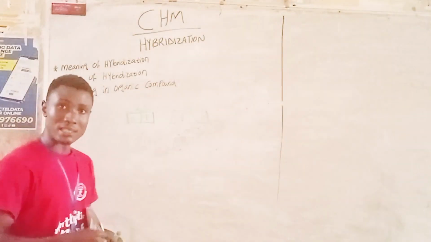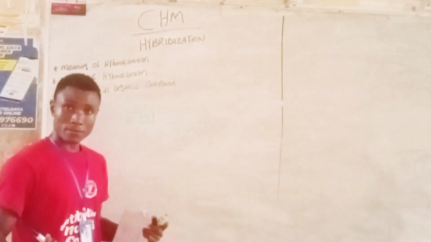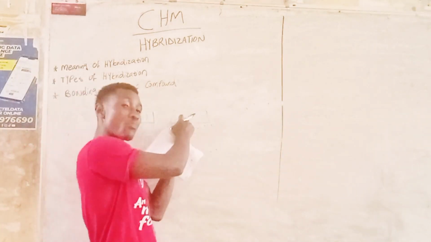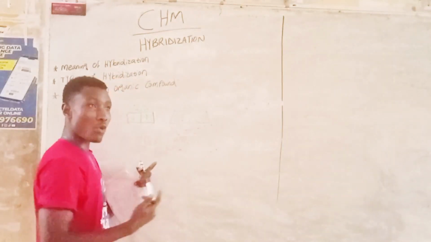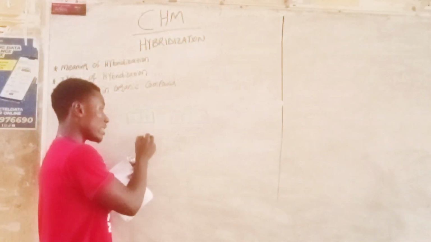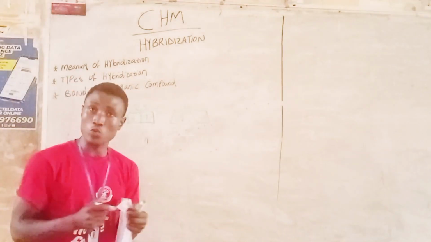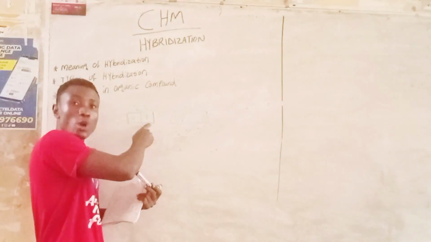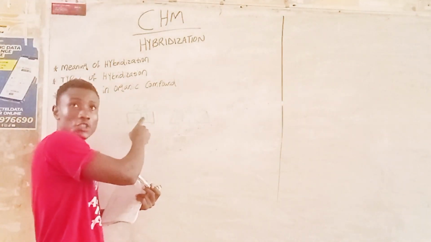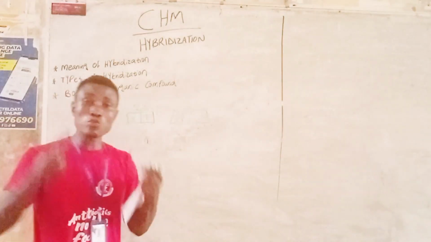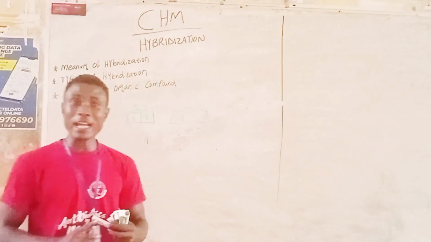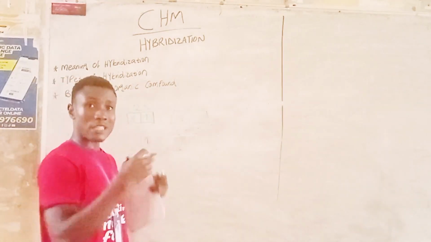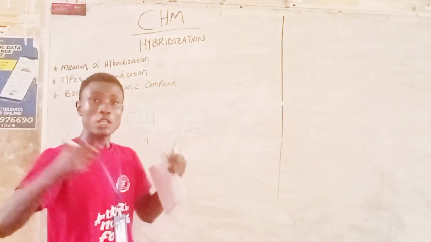What that simply means is that in the case of excitation, 1 electron from the 2s orbital is going to jump to the 2p orbital. Normally, we are not supposed to have 1 electron in the s orbital and 3 electrons in the 2p orbital. But the concept here is that the electron jumping from the 2s orbital to the 2p orbital automatically becomes unreactive. When it becomes unreactive, it has no place in the reaction. So at this point, we will just be left with the SP2.